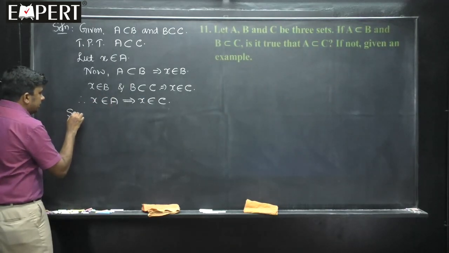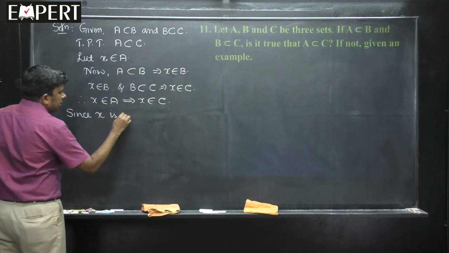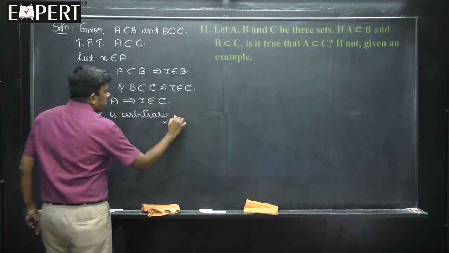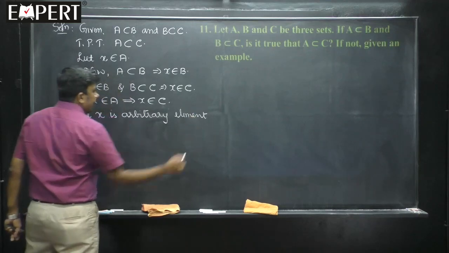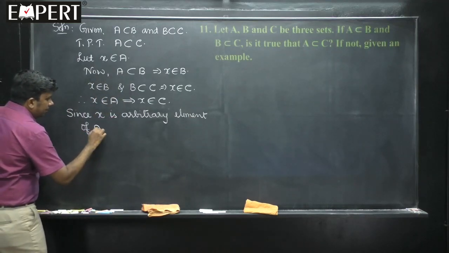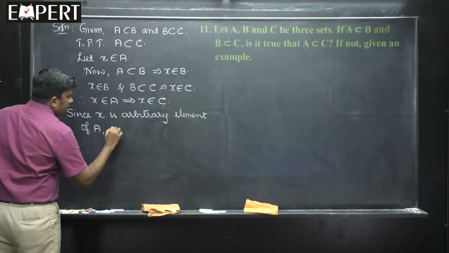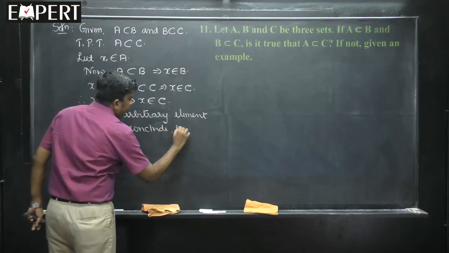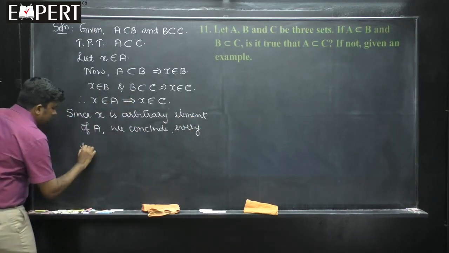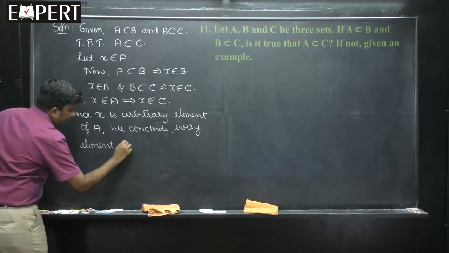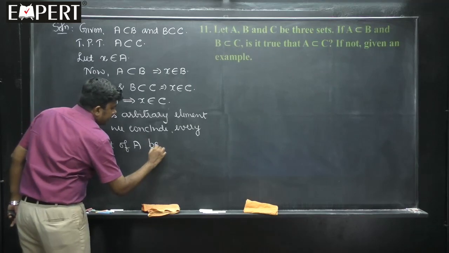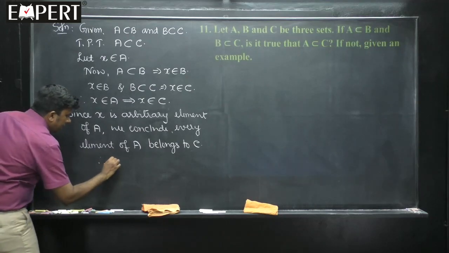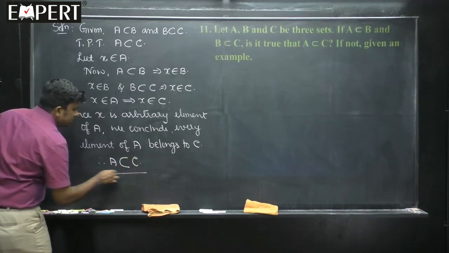So, I will write here: since x is an arbitrary element of A, we conclude, arbitrary means it can be any element, we conclude every element of A belongs to C. Therefore, A is obviously a subset of C. This is the conclusion.